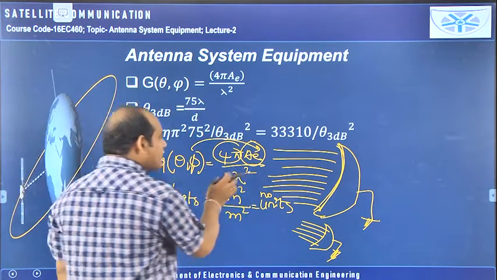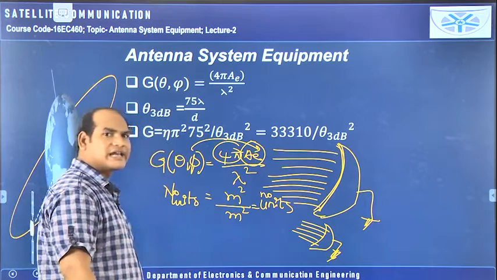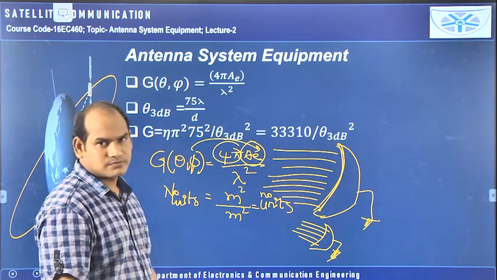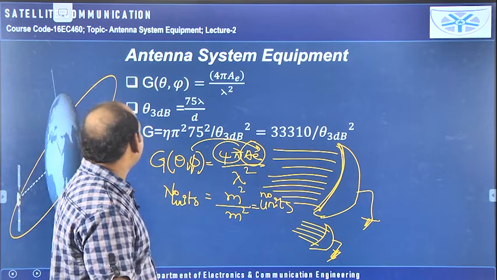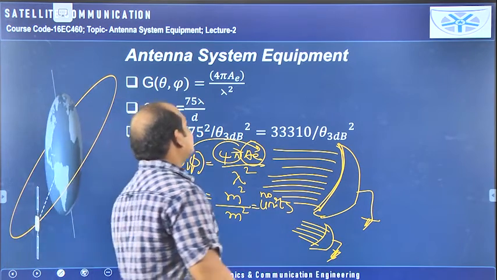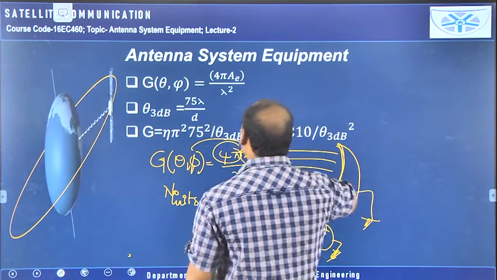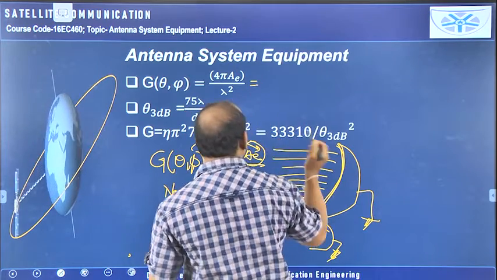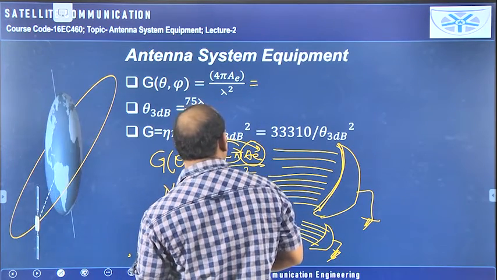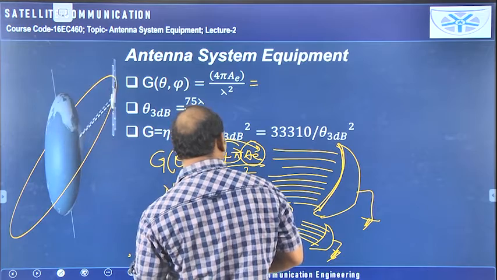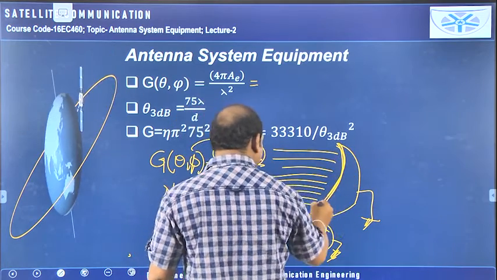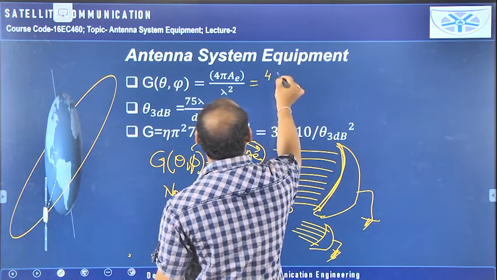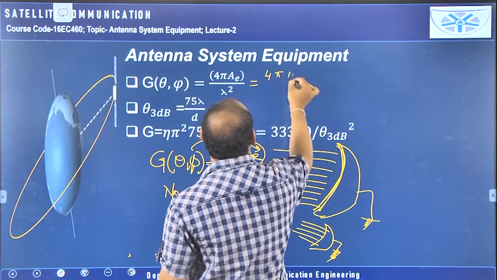Then lambda is equal to c by f, you can write like that, and you can get the relationship between frequency and gain also. Then theta 3 dB is equal to 75 lambda by d, and I am using this equation. Consider this parabolic reflecting antenna only, and it is in the form of a circle. So this effective aperture area I can write like this: 4 pi into the effective aperture area.